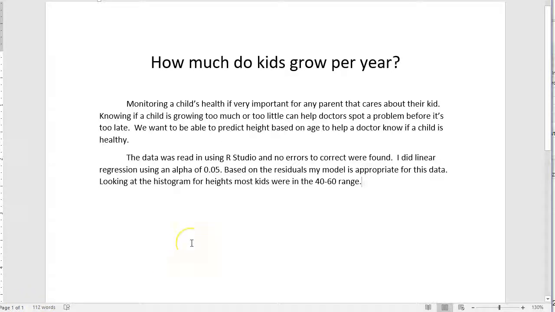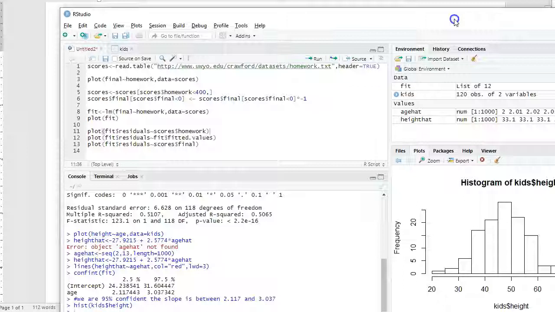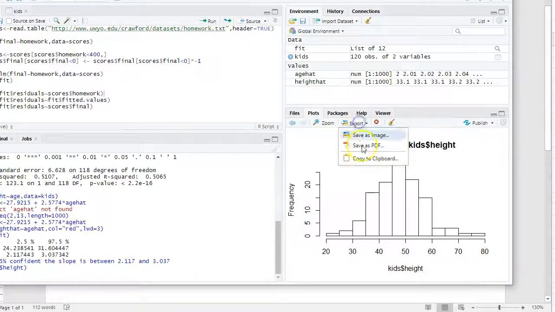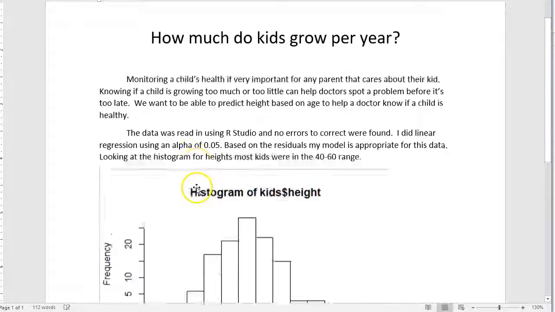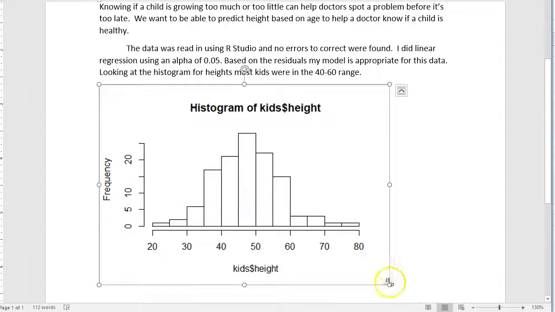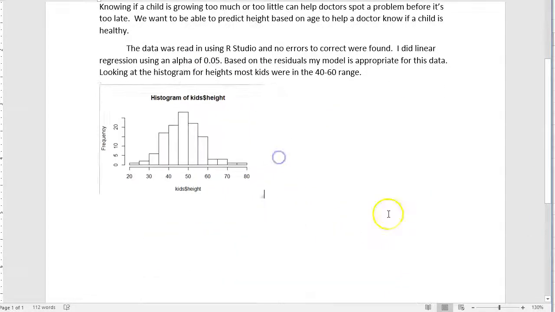Since height is what we're interested in, I'm going to make a mention of common height values. And over here I have my histogram, and I can copy that to the clipboard and put it into my Word document. I think a client would like to see that. Here's the kinds of heights that are normal or expected. There's also a comment on what kinds of heights there are. I could talk about how it's normally distributed. I could talk about the mean. Lots of options here. I'm just picking one that is terse so that we keep this report short.